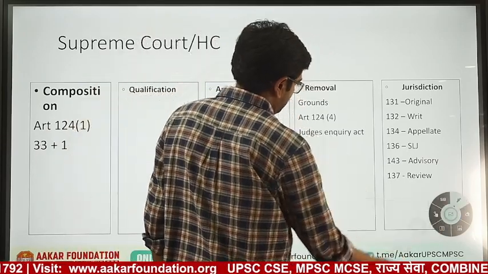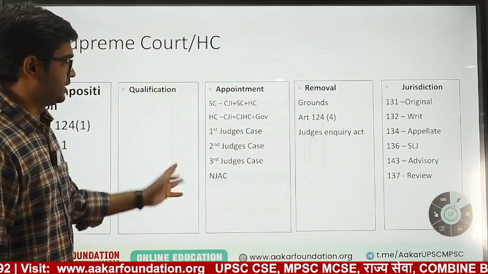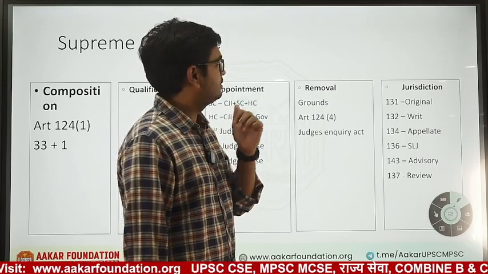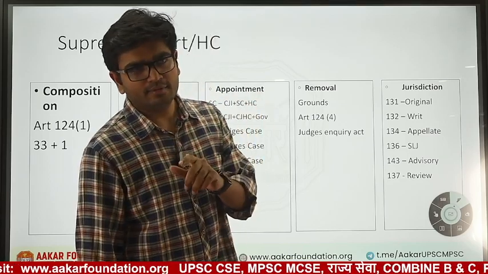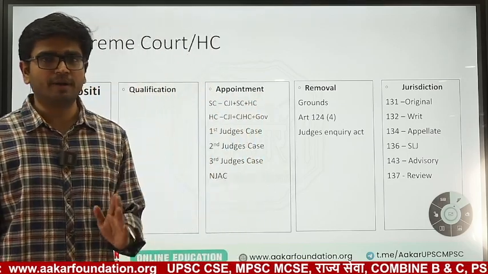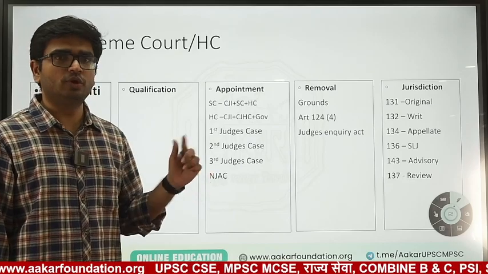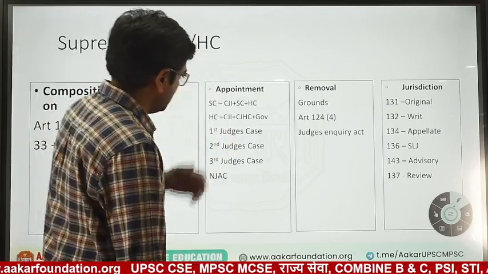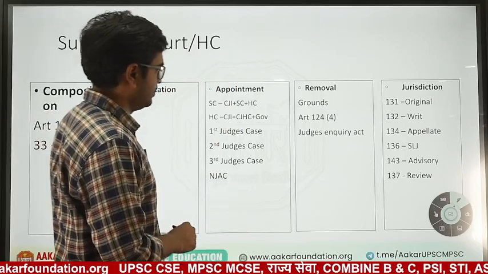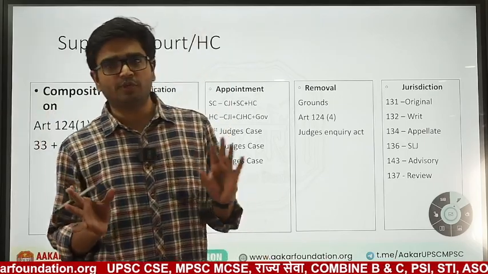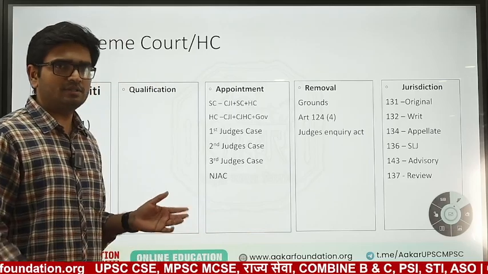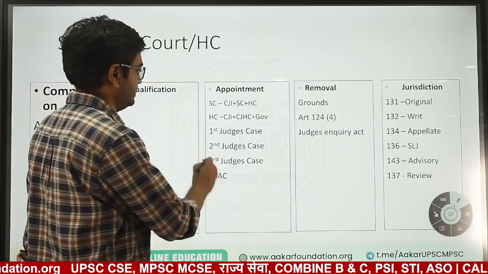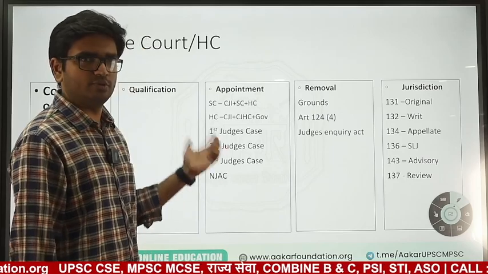Now going into the appointment procedure. As you know, in Article 50 of the Constitution, judiciary and executive have to remain apart. That is, they should not be dependent on each other. They should be independent of each other. We have seen it in PYQs. So to maintain the independence between executive and judiciary, a new system called the collegium system was developed. This collegium system was developed in these judges cases, in Supreme Court cases only.